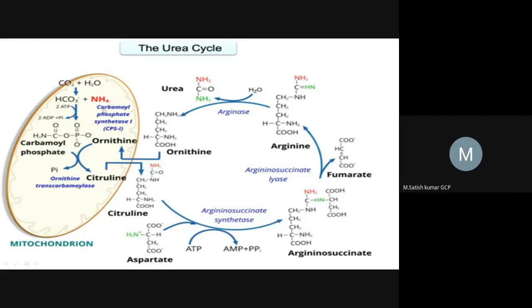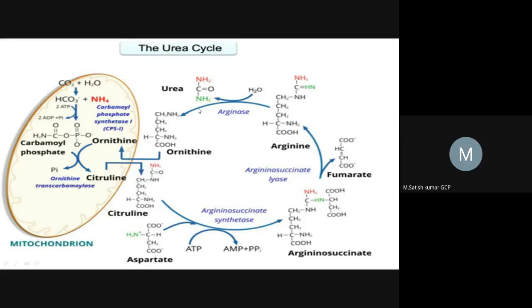Because ammonium is a very dangerous compound for the brain. So the brain is very sensitive to ammonium. That's why the body is always trying to remove this ammonium from our body by the urea cycle. So what is the end product in the urea cycle? Urea is the end product of the urea cycle, right?